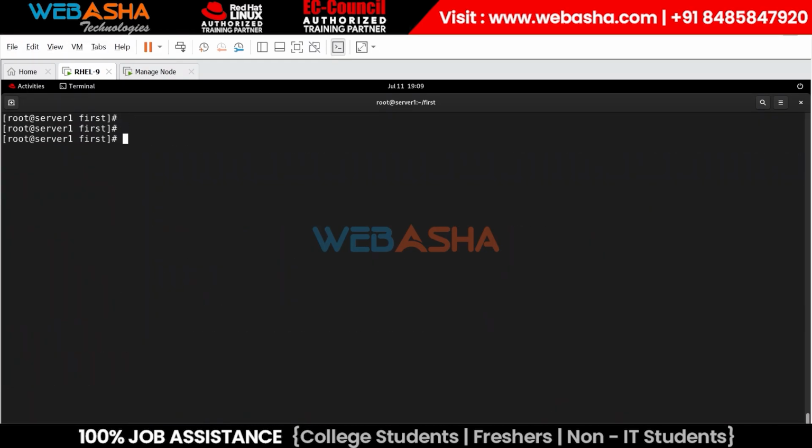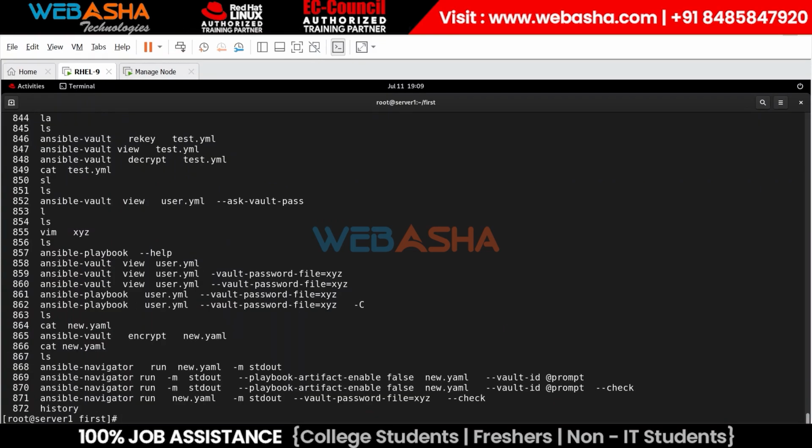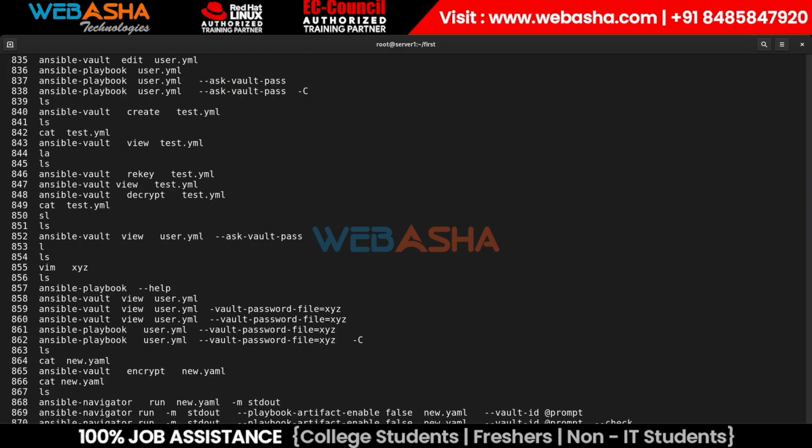So these are some small terms about these mechanisms, and with the help of these terms we can secure any kind of file. Okay. So any questions so far?